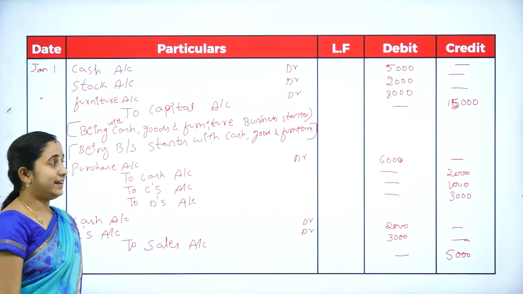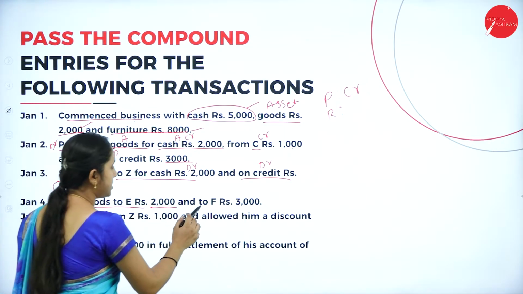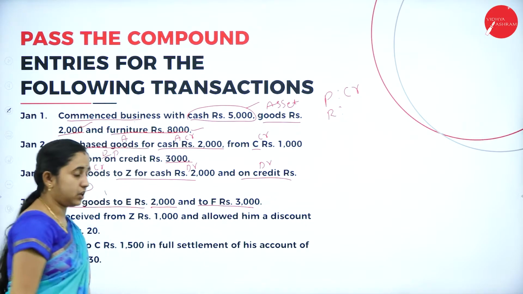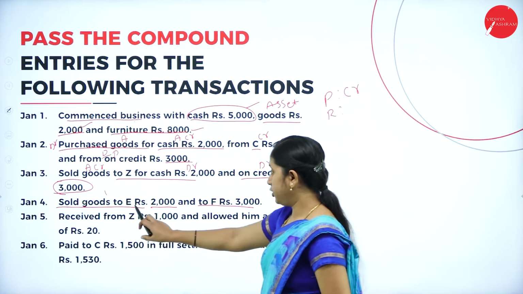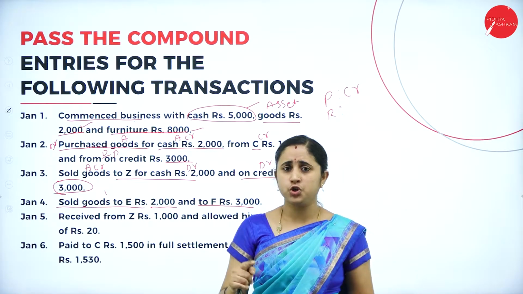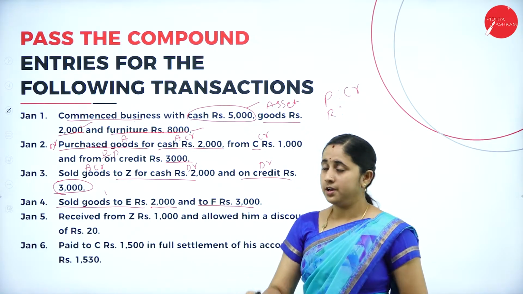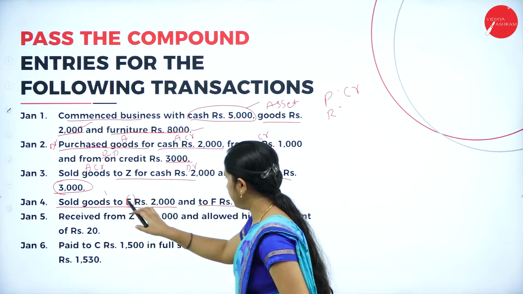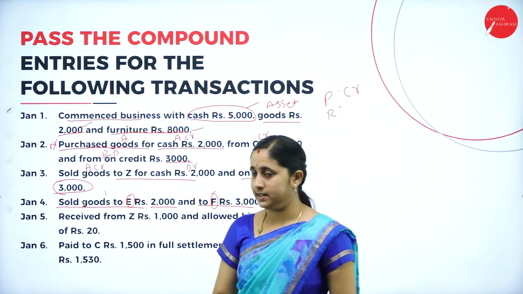Is it clear? Next, sold goods to E rupees 2000 and to F 3000. Here you made a sale to E and F. They have not mentioned either cash or credit. If they have not mentioned cash but have given the person's name, it is considered a credit sale.